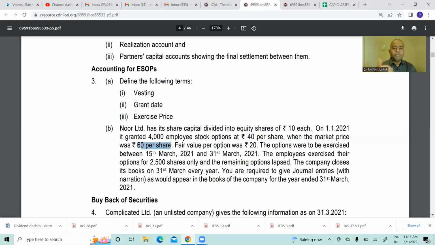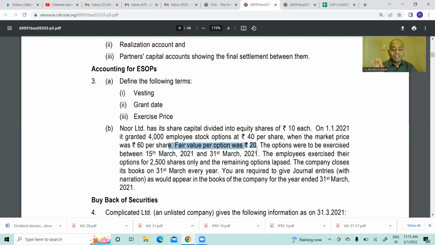So imagine Sandeep is an employee in my company. Sandeep gave 40 rupees to my company. I gave one share, which is 60 rupees. Now, my friend Dharini, who's sitting next to me, is asking, Pavan, have you lost your brain? I thought you are a good businessman. What the hell are you doing? To your employee, you are taking 40 rupees and you are giving a share of 60 rupees. You are mad. Then I told, my dear friend, this 20 rupees I am giving as a salary because he's working very hard. So this 20 rupees will go to P&L as employee compensation expense, correct? Now the fair value of the option is 20 rupees.